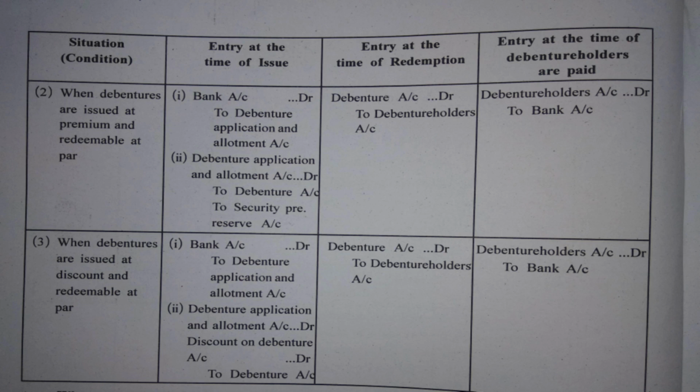So I will obviously not repeat it again. What you're supposed to do is learn the journal entries for all these three conditions compulsorily, anyhow.